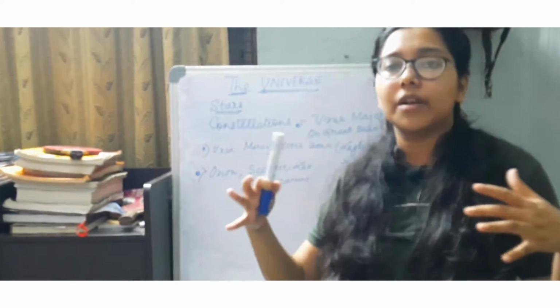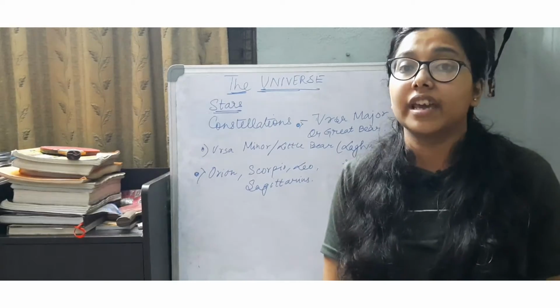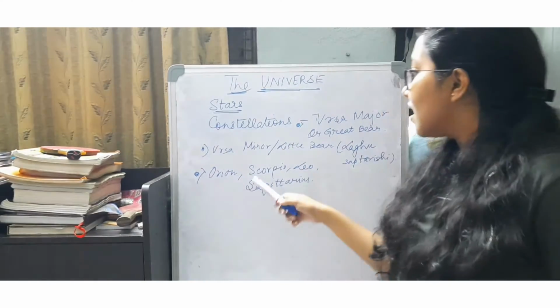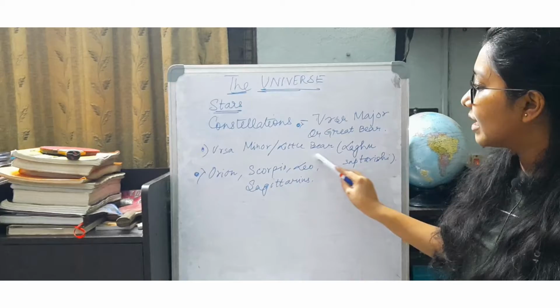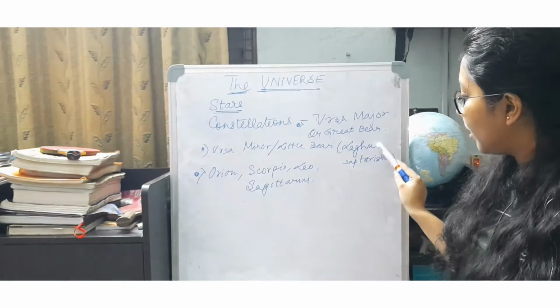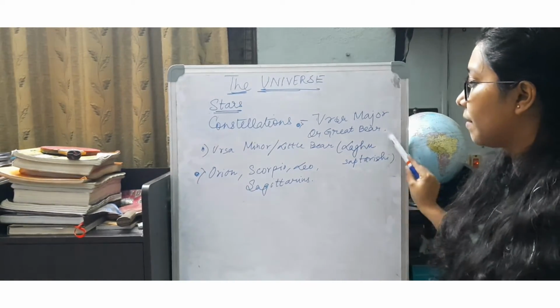This constellation, when we join all the stars in a specific way, it looks like a Great Bear. Then the next one is Ursa Minor, or the Little Bear in Hindi. It is also known as the Laghu Saptarishi.